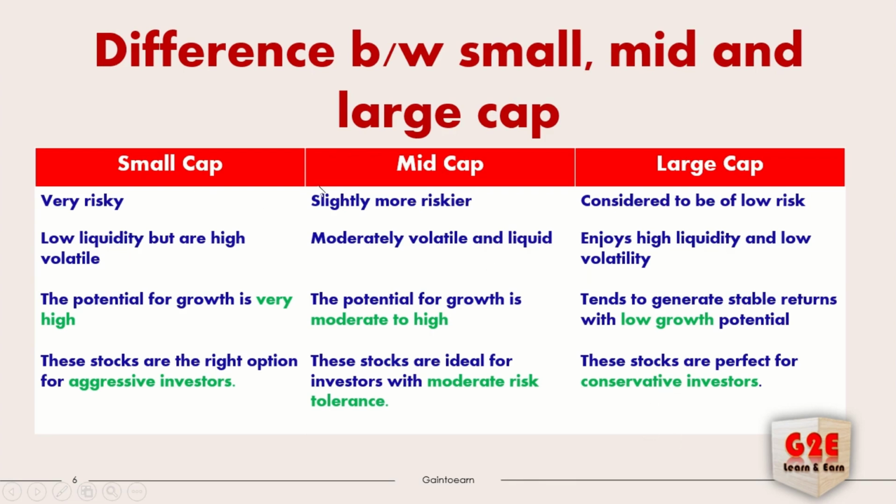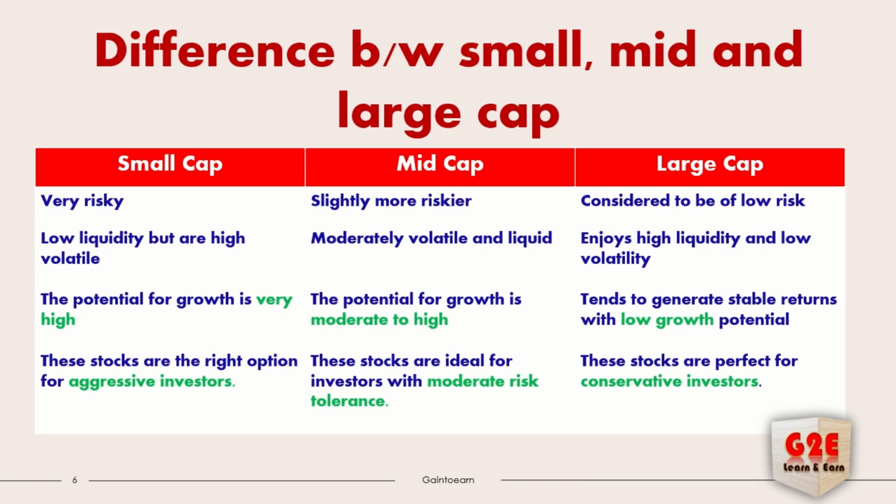So you can think that under these three levels, you are either aggressive, or conservative, or else moderate. Based on your fund, you can decide which type of investor you are, and after that you can invest in the particular company. Okay, let's see. So these are all the major differences for small, mid as well as large cap companies. So let me calculate. We are talking about market capitalization.